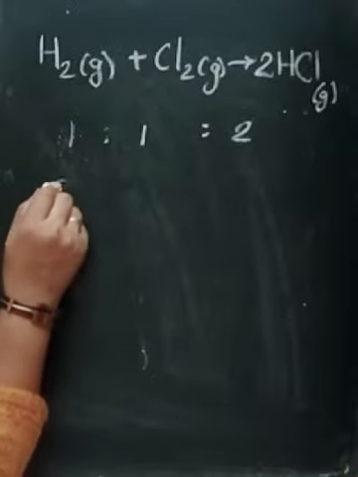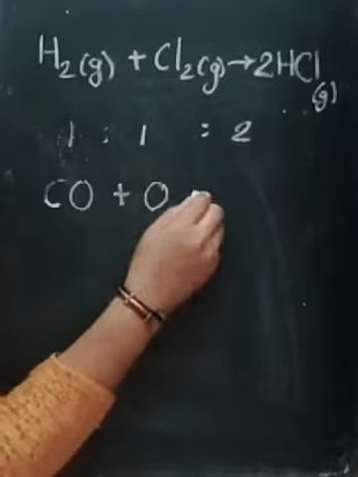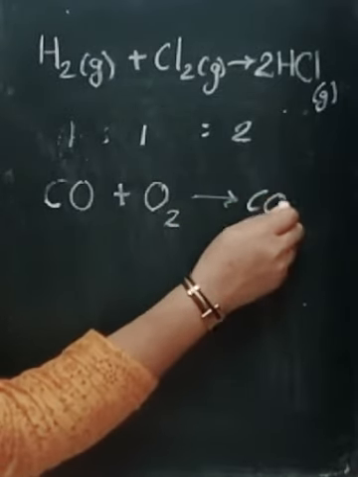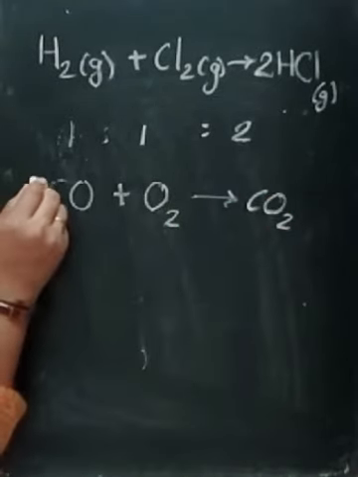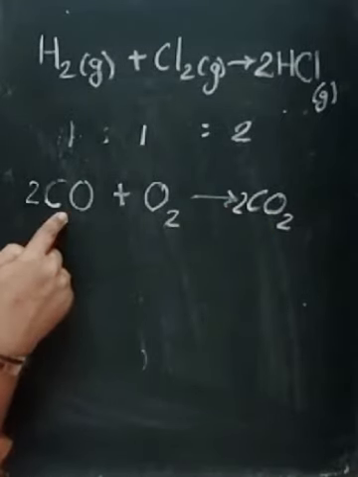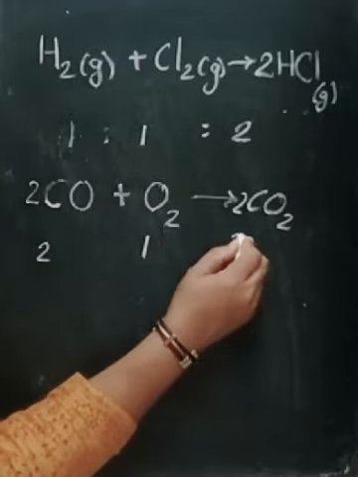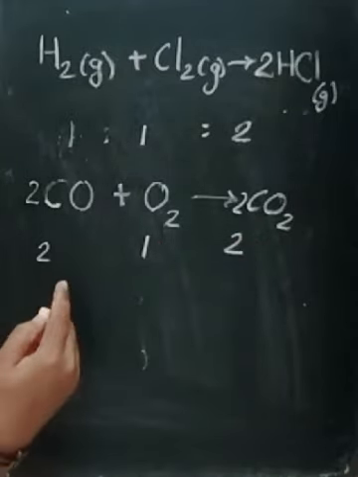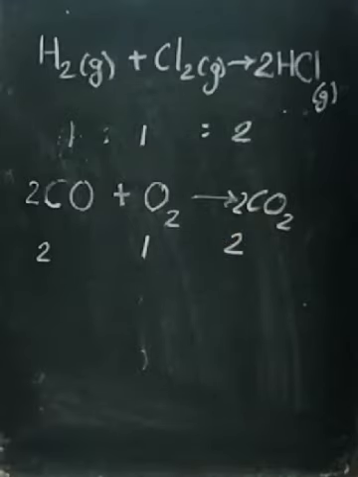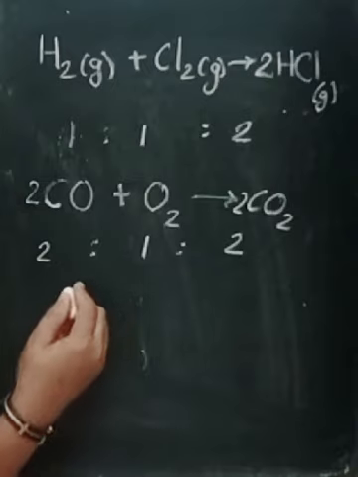For example, another example, CO plus O2 gives CO2. Here, 2 volumes of carbon monoxide react with 1 volume of oxygen to give 2 volumes of carbon dioxide. So by volume their ratio is 2:1:2.